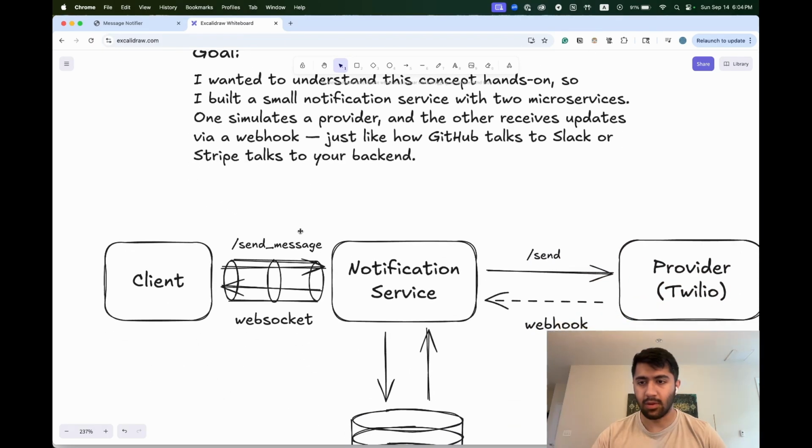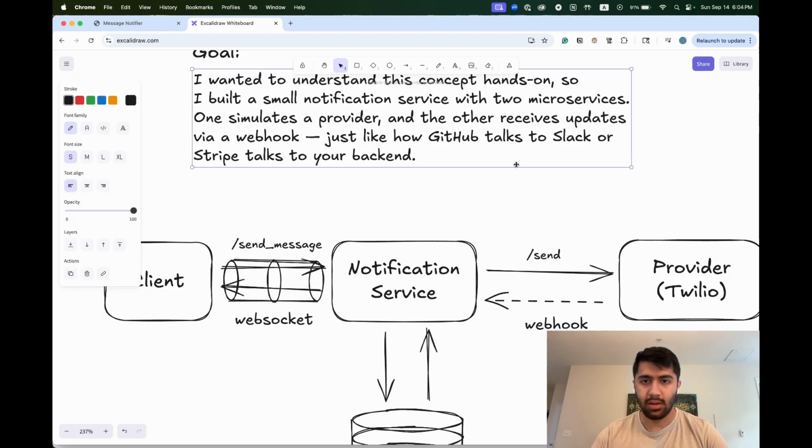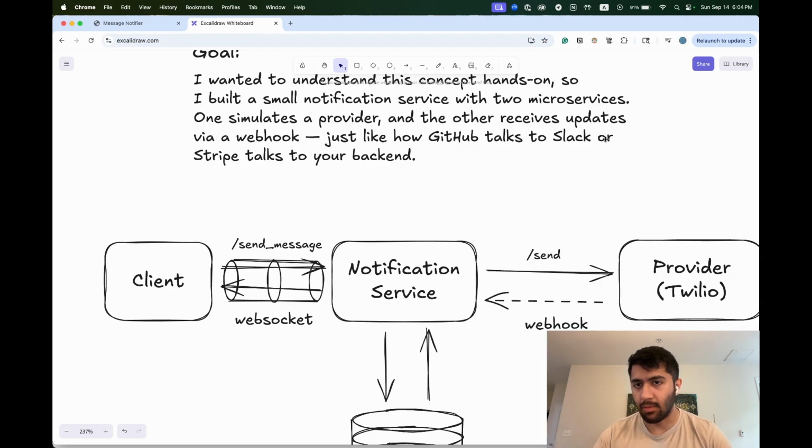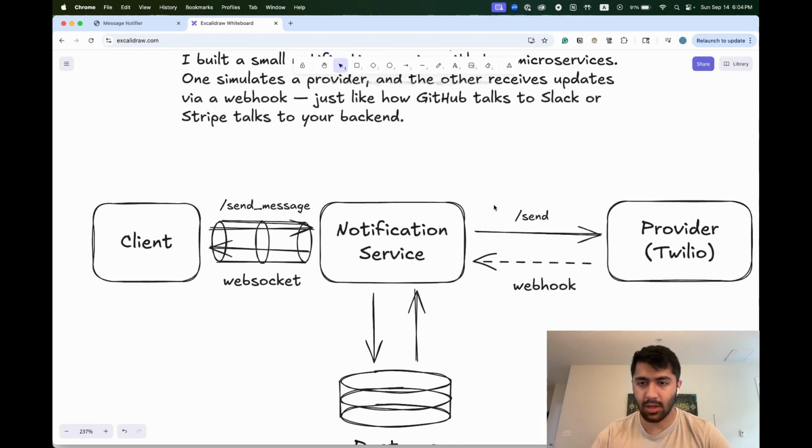One will simulate a provider, something like Twilio, which would handle the actual pushing of your message to, in this case, an SMS. The other, your notification service, will receive updates via a webhook, just like how GitHub might talk to Slack or Stripe talks to your backend.